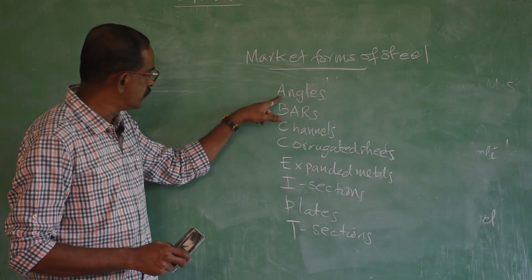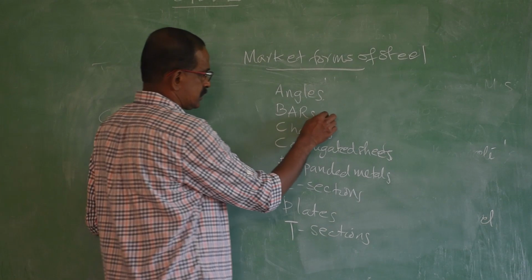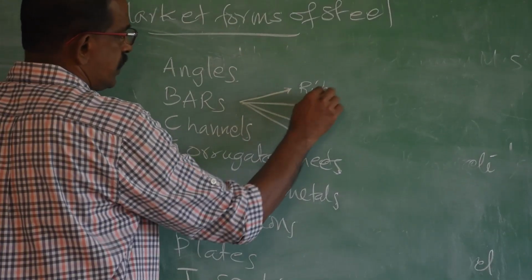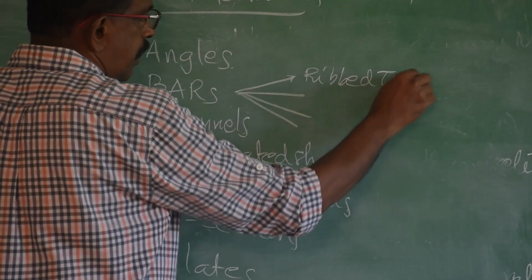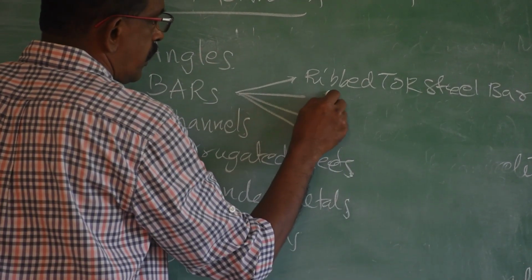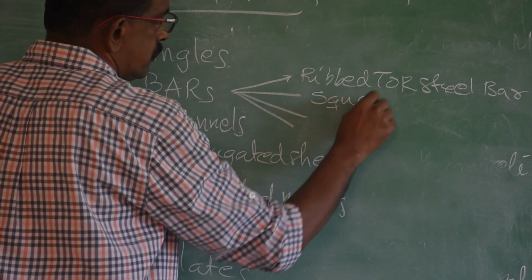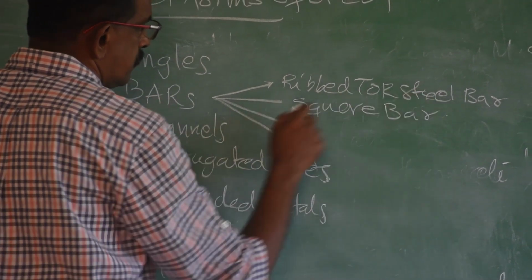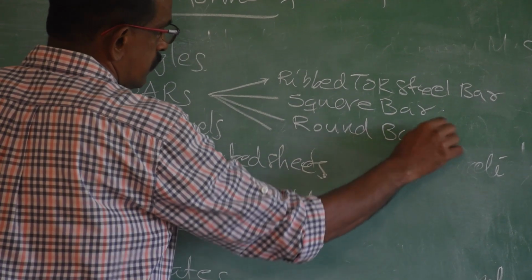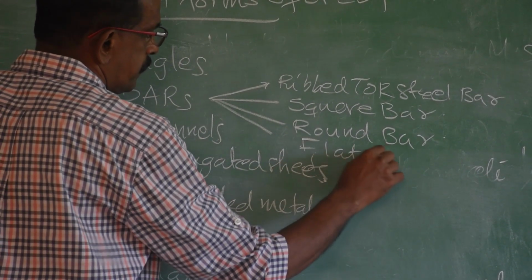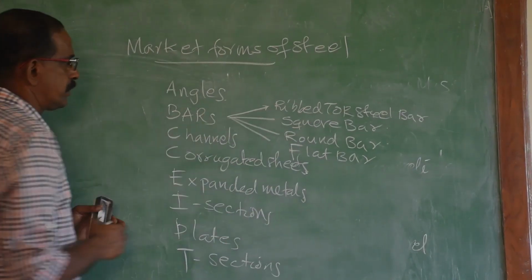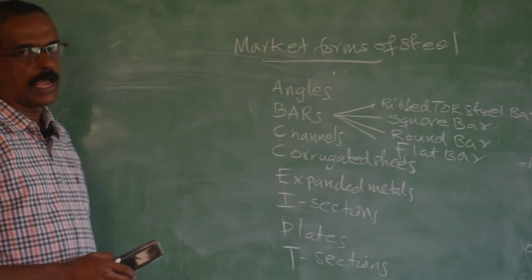Before going into details, the bars: there are different types of bars. The first one is called ribbed tossed steel bar, then square bar, round bar and flat bar. Ribbed tossed steel, square, round and flat. Now, we will see one by one. The first one is angles.